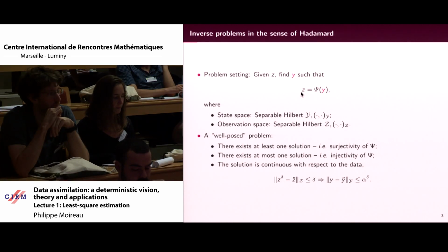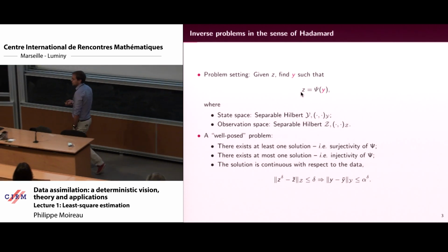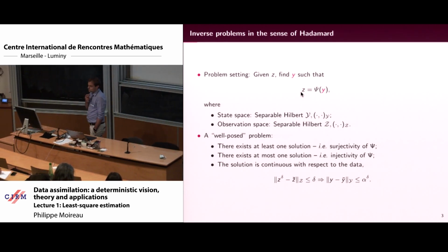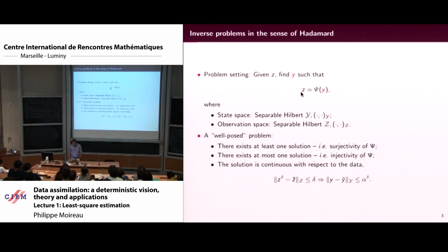So we will invert psi, and what we expect is that the inverse be continuous with respect to the data, meaning that when the measurements are close, you expect the state to be close. And if it's not, you will call that an ill-posed problem. Somehow people say that all inverse problems are ill-posed, but actually we will see that it's not exactly that.